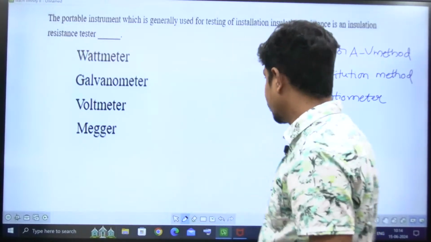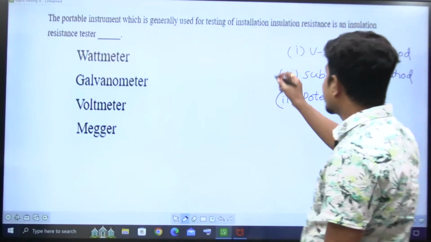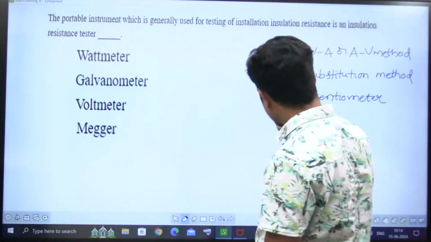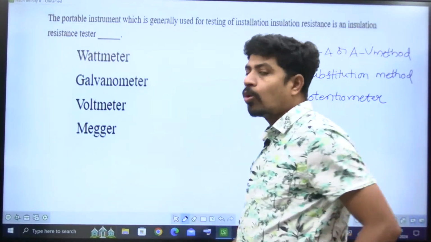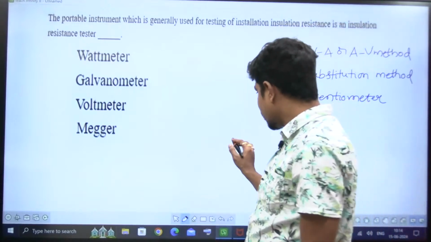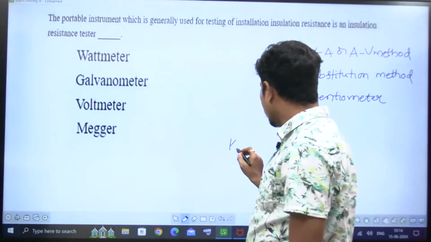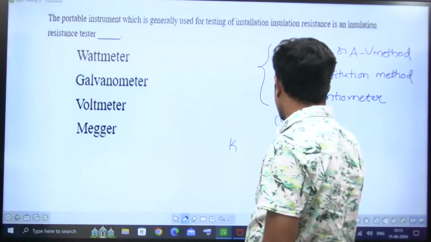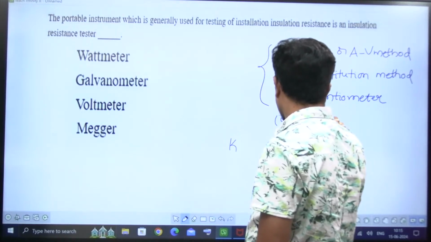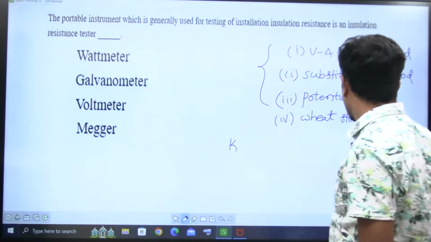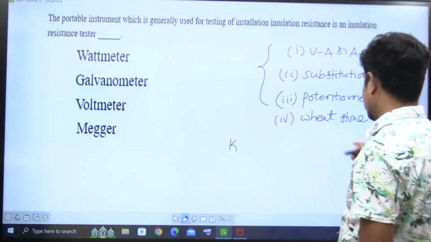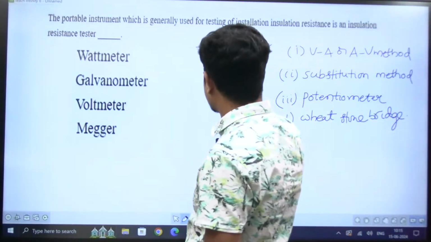There are a few more methods, but we are not looking at those. That covers medium resistance. Now, how to measure low resistance? You have Kelvin's double bridge. In fact, I can use the Wheatstone bridge also for measuring this medium resistance.